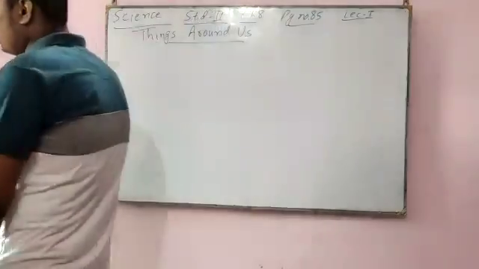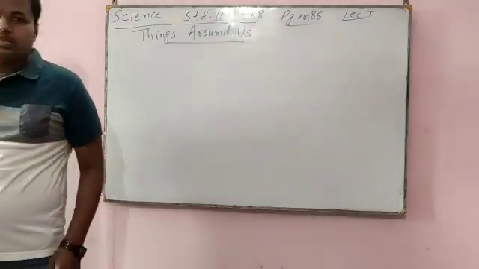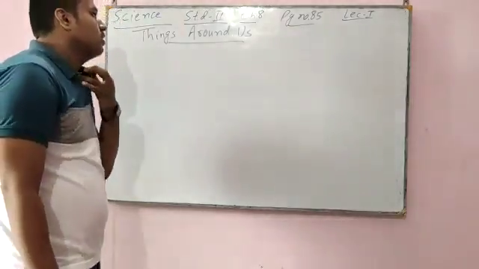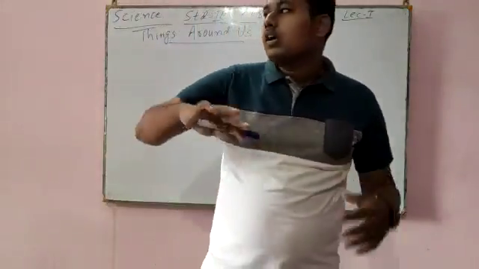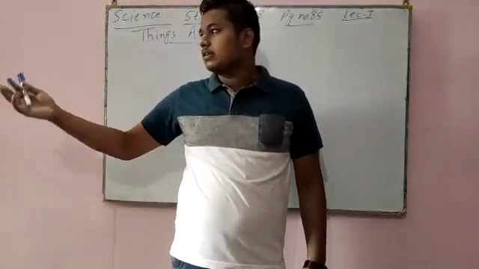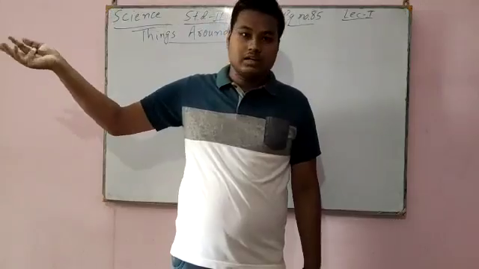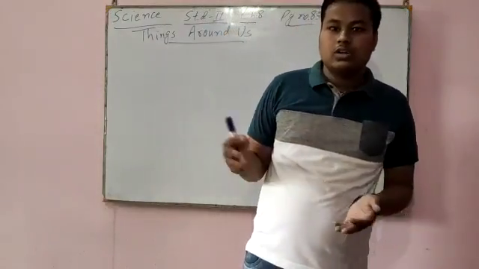Today I am going to teach you science chapter 8. Chapter 7 is done. Chapter 8 is Things Around Us. Around us, water and air are there. Living things and non-living things are there.